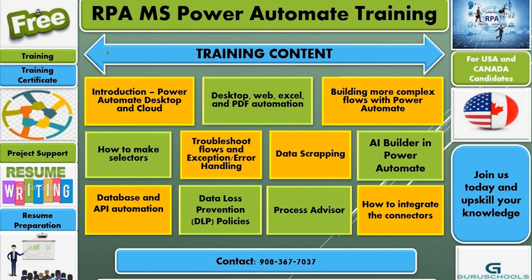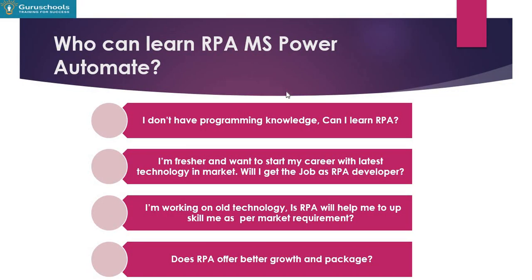Then we'll go for database automation, API automation, then DLP policies implementation. We'll see the process advisor and how to integrate the connectors. So we have designed our syllabus in such a way that we are going to cover end-to-end implementation. All right. So we'll talk more, maybe in the next video, about our training content.